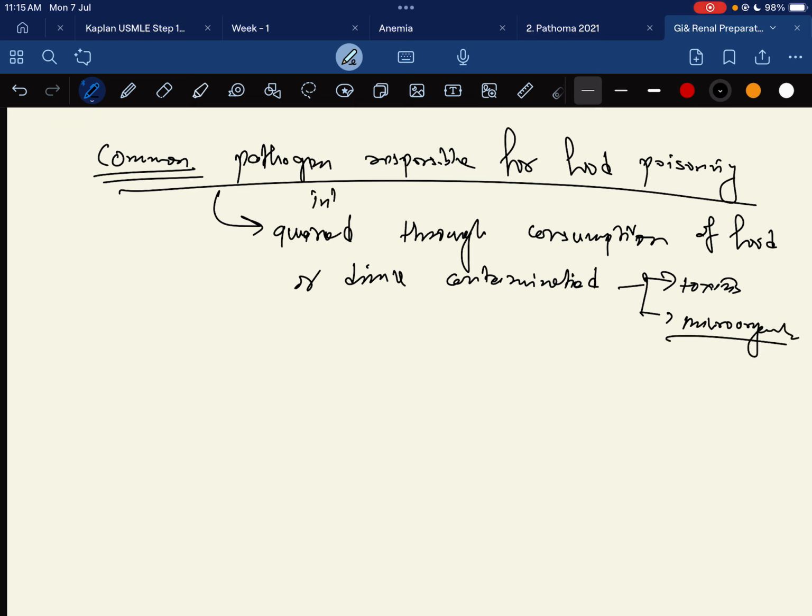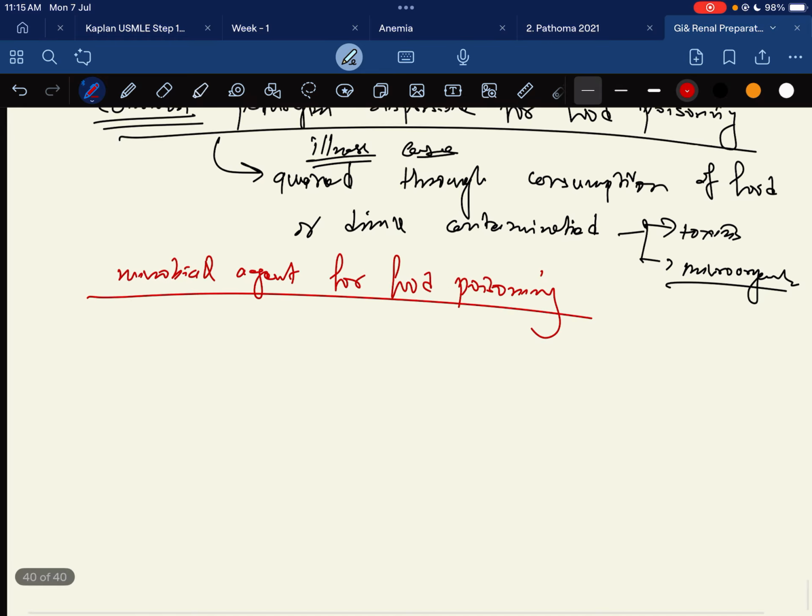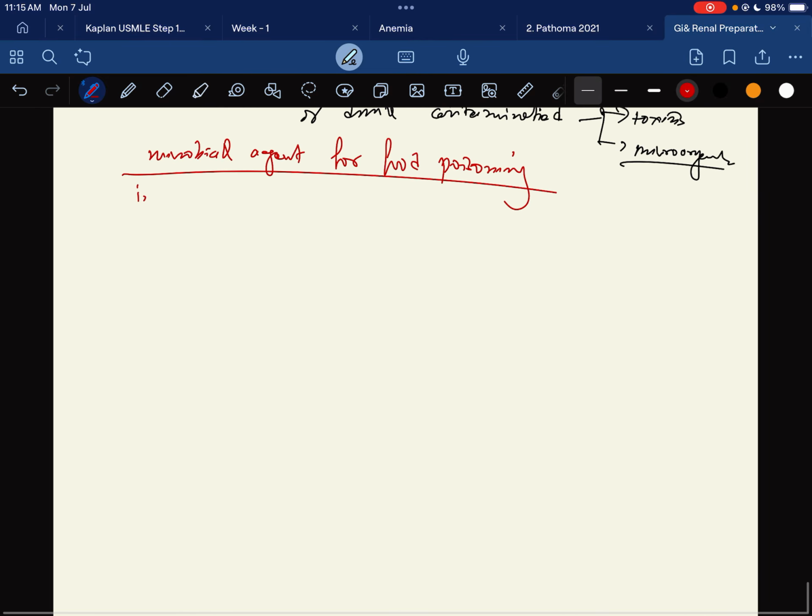Any illness caused by this microorganism. So what are the pathogenic or microbial agents for food poisoning? The microbial agents for food poisoning are divided by incubation period, then symptoms, then common source.